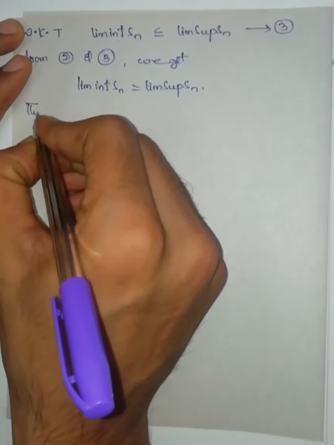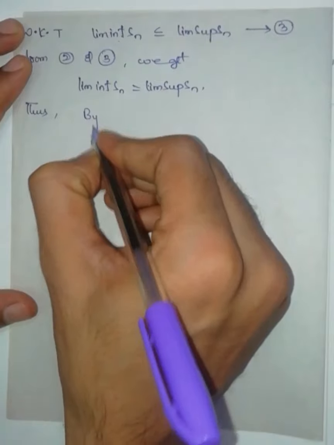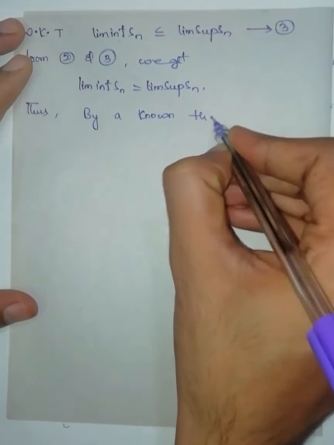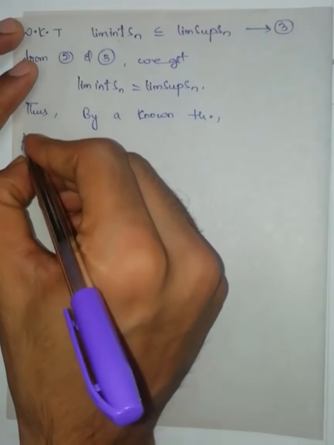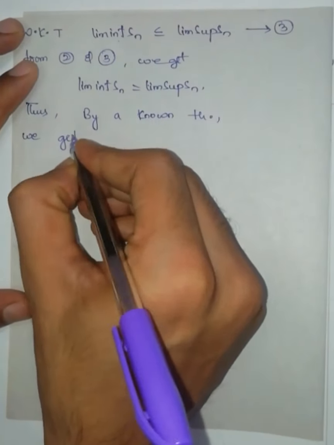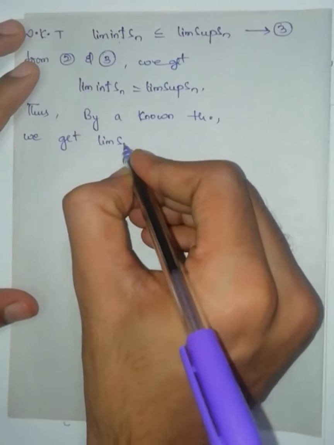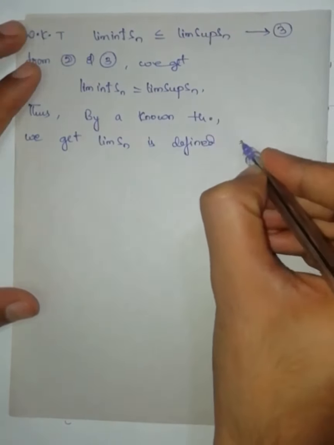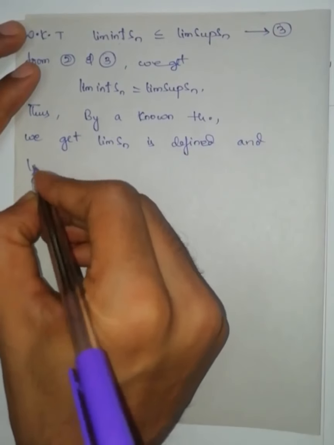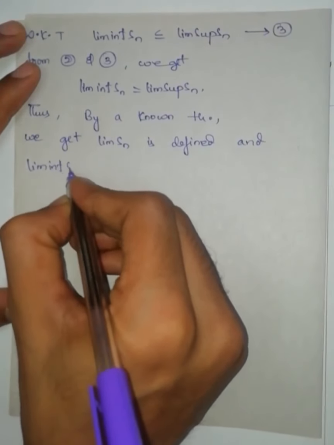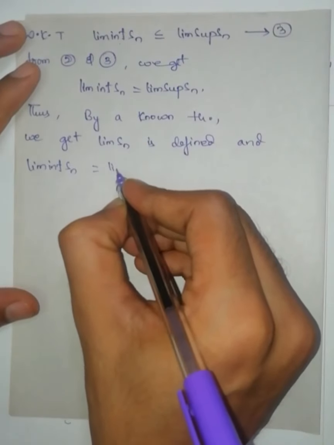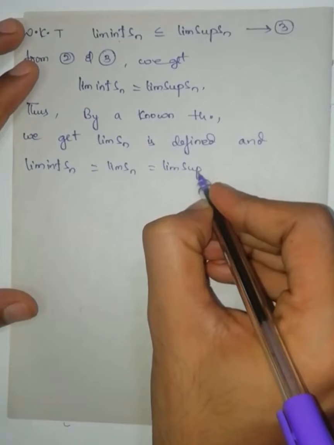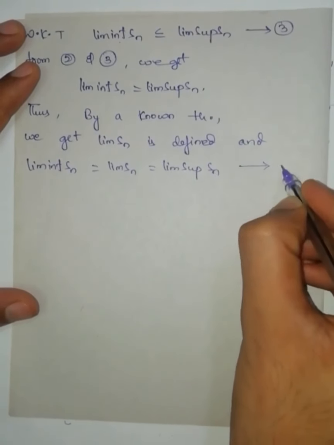Thus, by a known theorem, we get that the limit of the sequence Sn is defined and limit inferior of Sn is equal to limit Sn is equal to limit superior of Sn. Equation number 4.